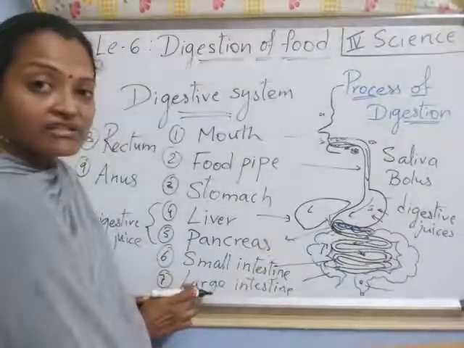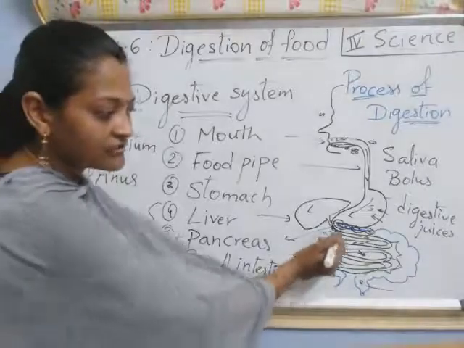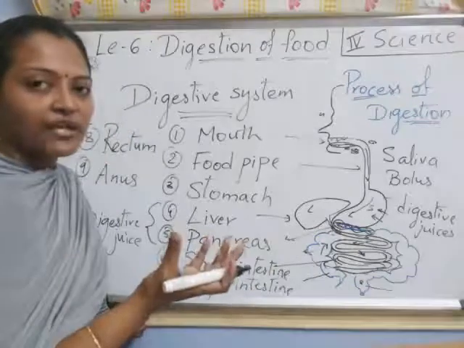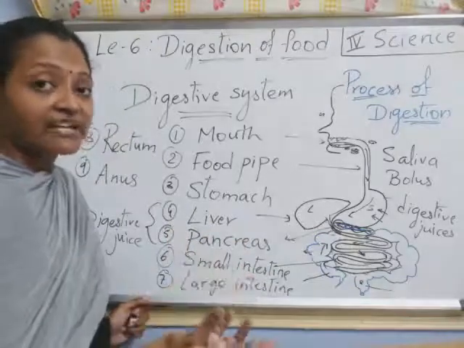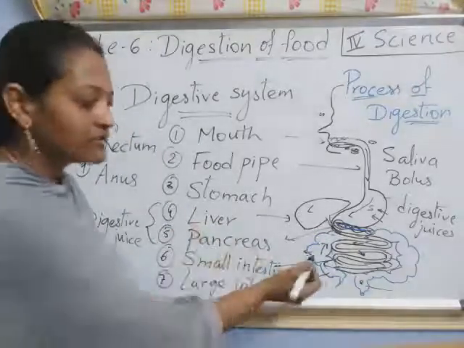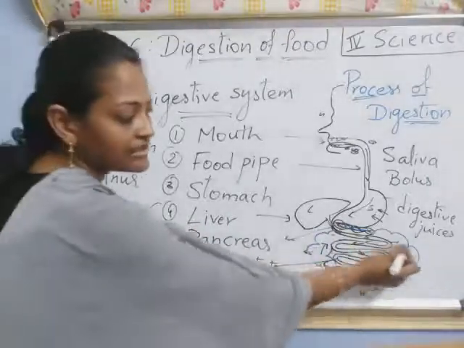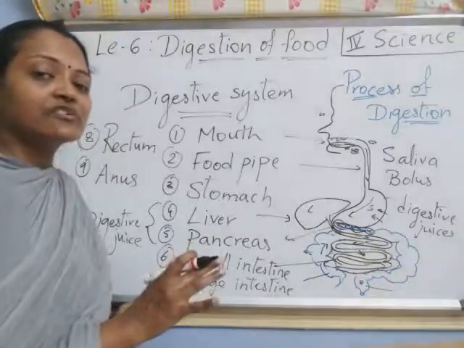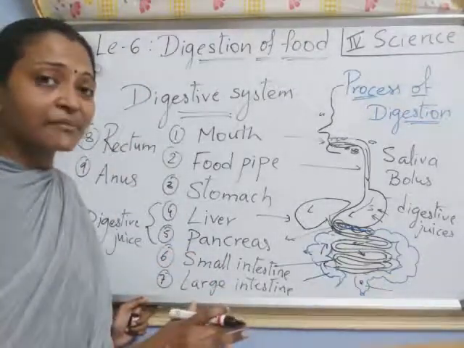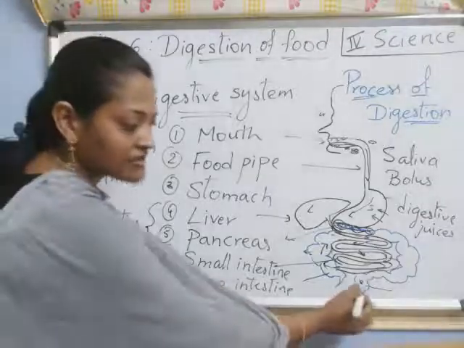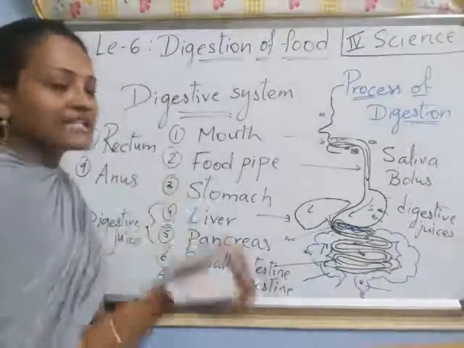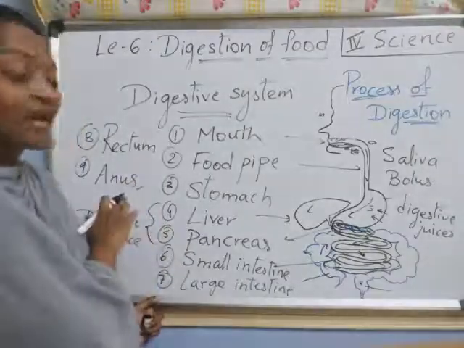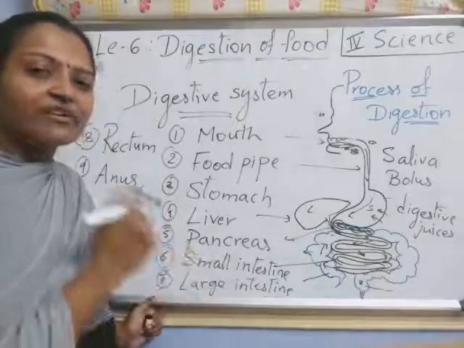After the large intestine, the food enters here, where water is absorbed. Any water in the undigested food is absorbed in the large intestine. After that, it comes to the rectum. In the rectum, do you know, children, the undigested food is stored for some time. After that, it comes out through a small pore, that is the anus. From where does the food come out from our body? Through the anus. Remember, we are leaving it out every day, right?